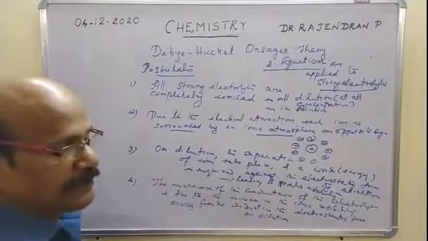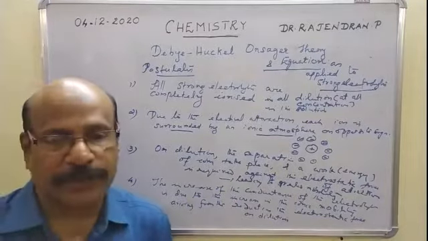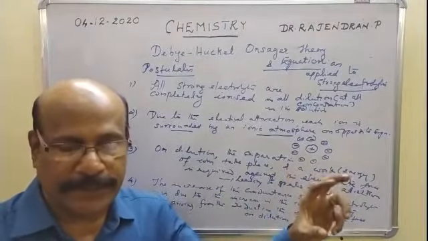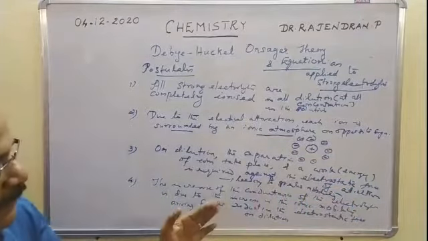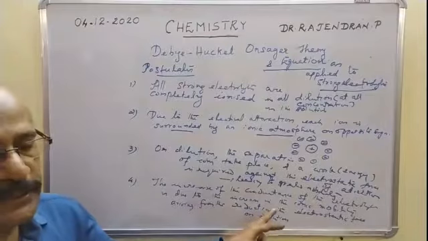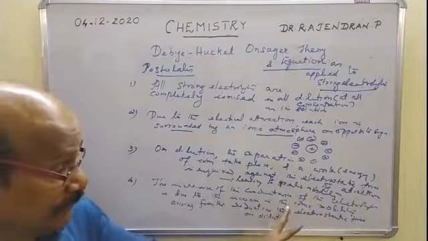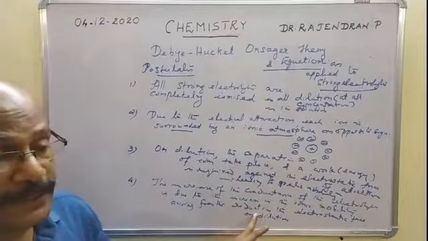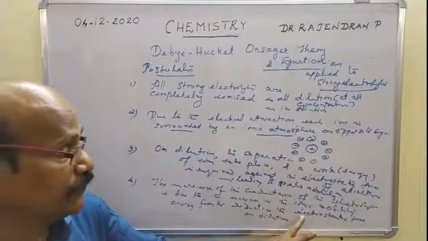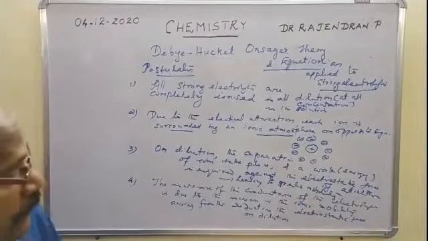We have seen that on increasing the dilution of the solution, there is a gradual increase in the electrical conductance, the molar conductivity of the electrolyte, and that increase is not due to the increase in the number of ions, it is due to the increase in the speed or ionic mobility of the ion arising from the reduction in the electrostatic force that occurred during the dilution.